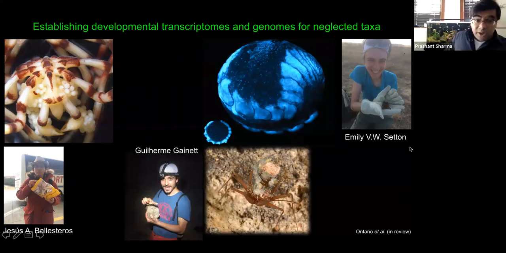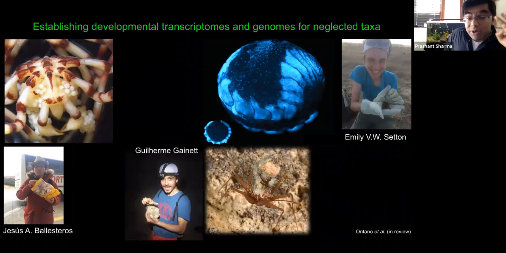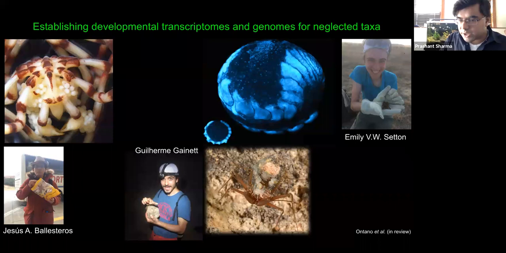And another of my proteges, Guilherme Gainet, whom I'm very excited to be telling us about this topic today, generated the first 3 developmental transcriptomes for amblypygy, for whip spiders. Okay, let's get going. Do pseudoscorpions have a whole genome duplication?